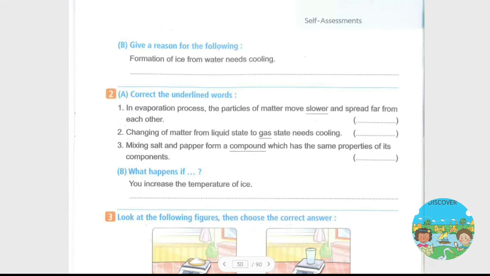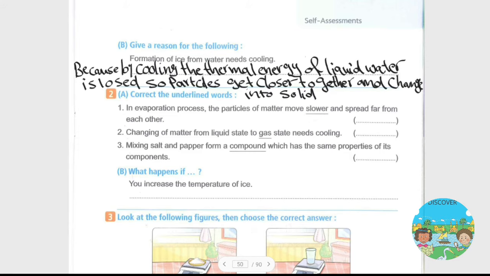B: give a reason for the following. Formation of ice from water needs cooling. The answer: because by cooling, the thermal energy of liquid water is lost, so the particles get closer together and it changes into solid, or ice.